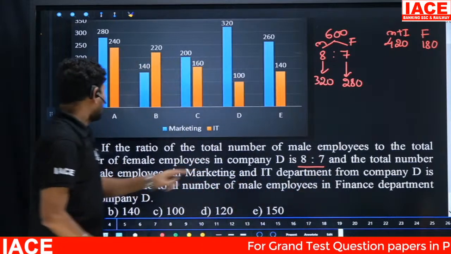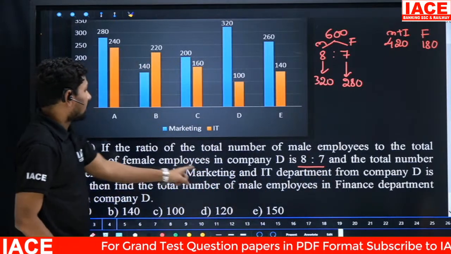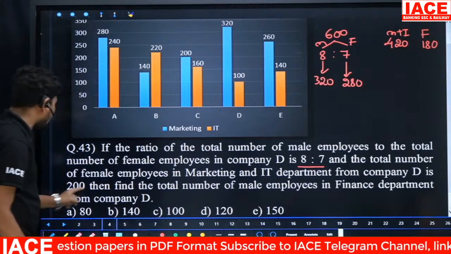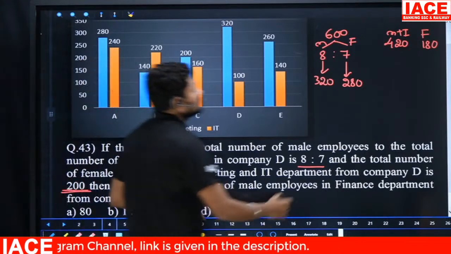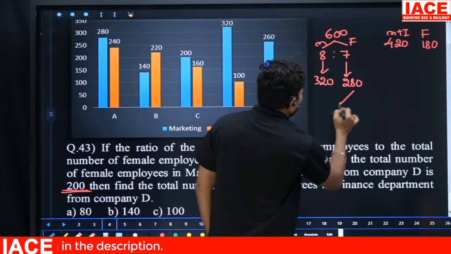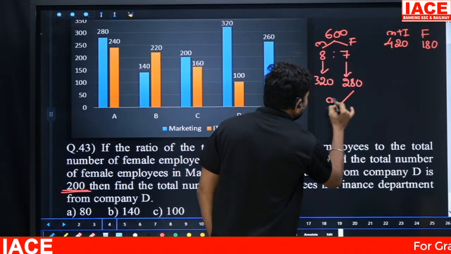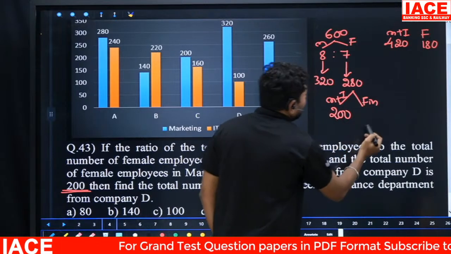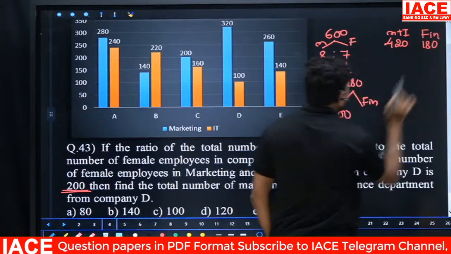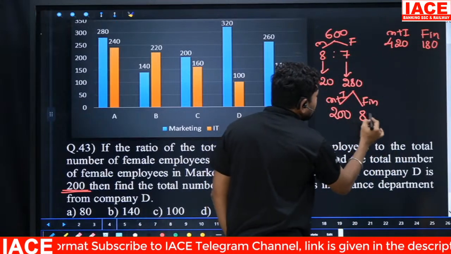Clear? The total number of female employees in marketing and IT departments from company D is 200. It is clearly mentioned: females 200. These belong to marketing plus IT, and the remaining are finance. Finance wise, how many members are there? 80.